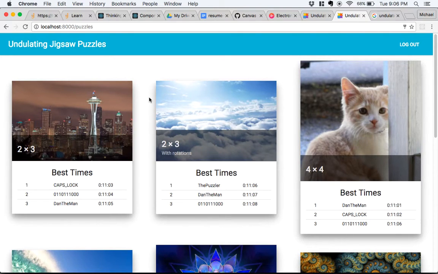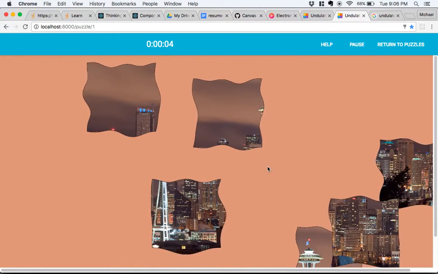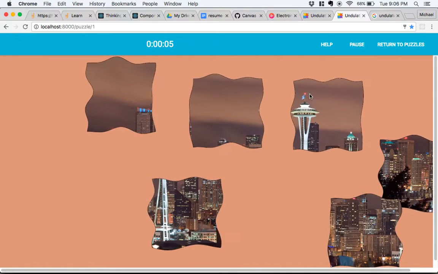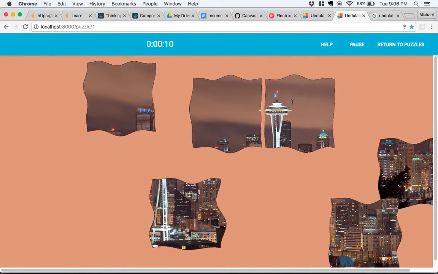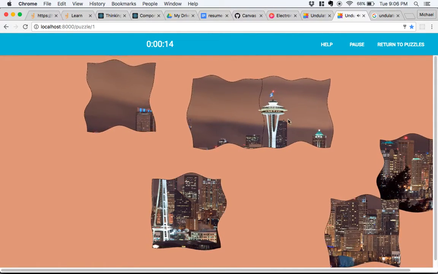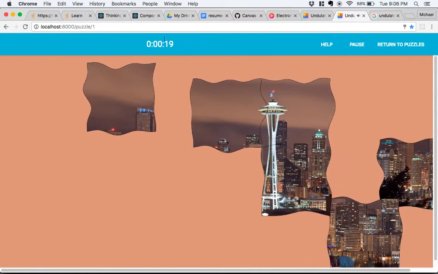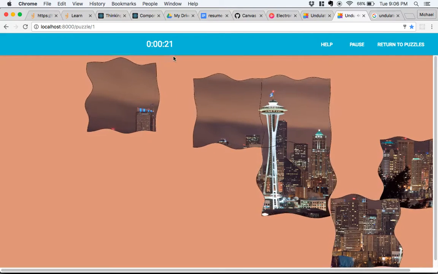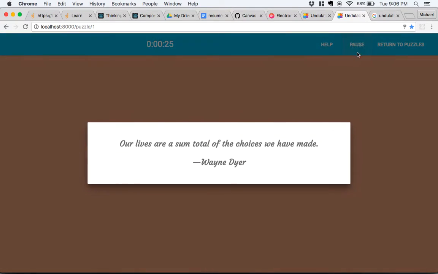An undulating jigsaw puzzle has pieces that undulate, as you can see here. You can drag pieces with the mouse. If you place a piece next to a piece with a matching edge, the two pieces click together. The computer times your progress. If you need to take a break, you can hit the pause button and enjoy a random inspirational quotation.